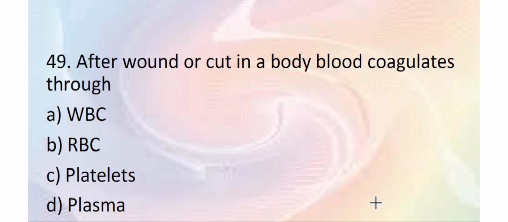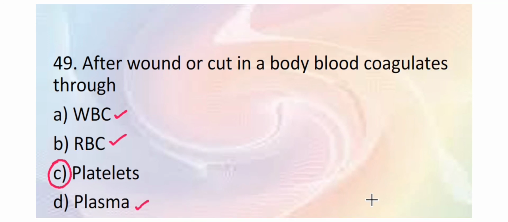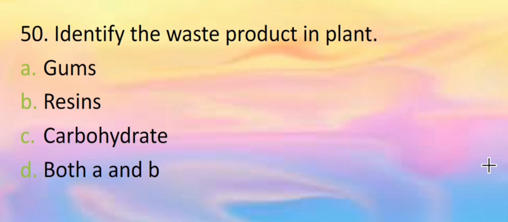After a wound or cut in the body, blood coagulates through platelets, because blood contains all these components. Plasma is the matrix of the blood where three types of cells are suspended. WBC or the white blood cells or leukocytes helping in immune response. RBC or red blood cells or erythrocytes help in the transport of oxygen, whereas platelets or thrombocytes are responsible for clotting of blood.